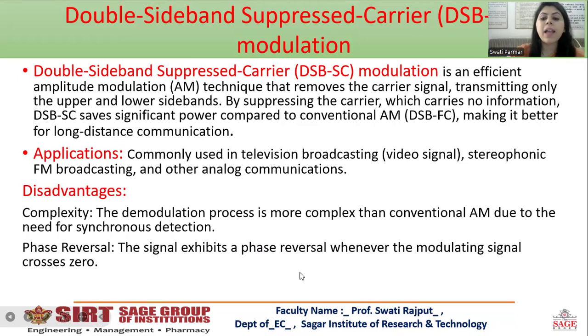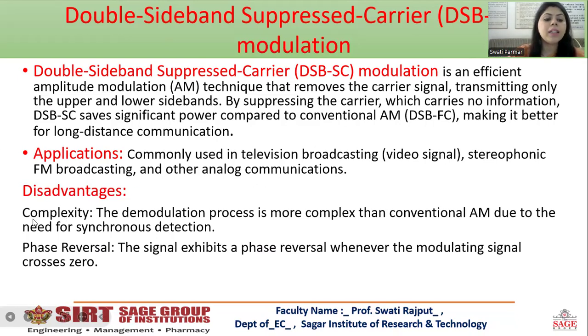By suppressing the carrier, which carries no information, DSB-SC saves significant power compared to conventional AM DSB-FC, making it better for long distance communication. Applications are commonly used in television broadcasting, as I told you, radio transmitting signal, video signal, FM broadcasting, and other analog communication.